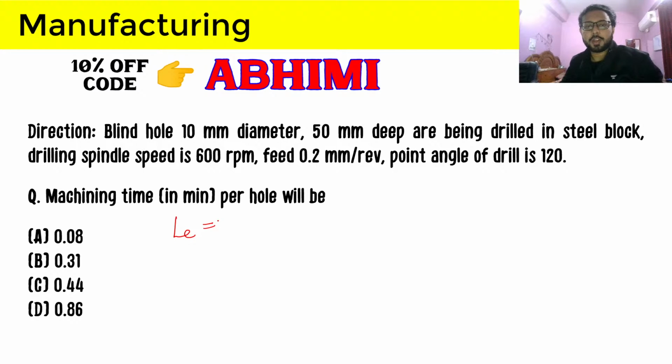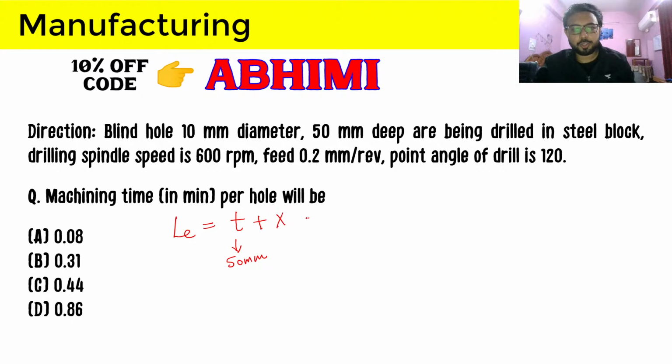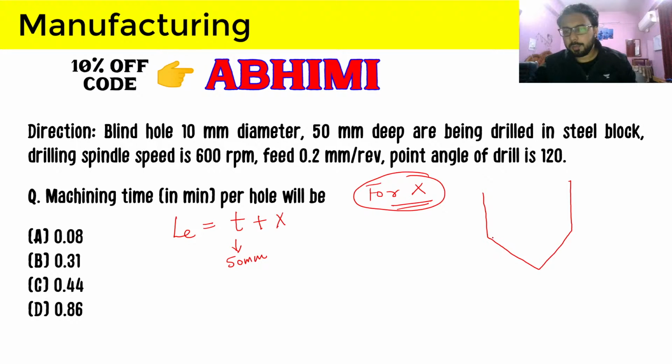So effective length will be the thickness, or the depth of the hole, which is 50 mm, plus the compulsory approach. The compulsory approach can be calculated, and again I'm drawing the figure here. So let's erase this and first calculate the compulsory approach, x. Always make a habit to draw these figures.